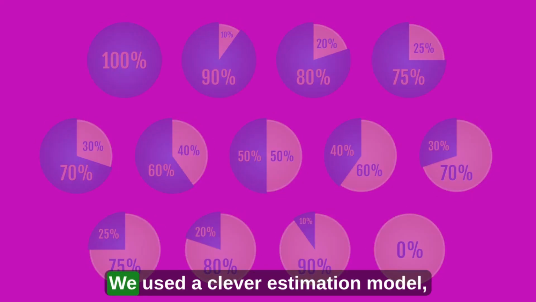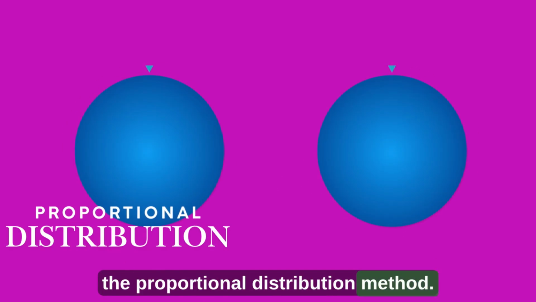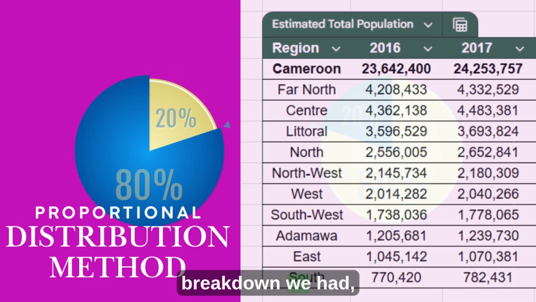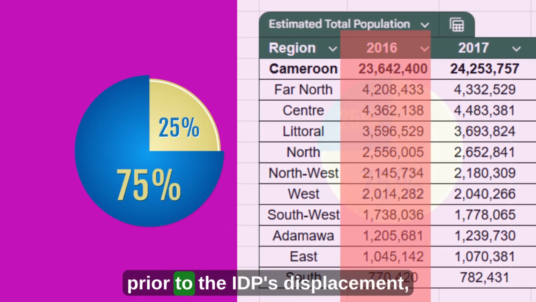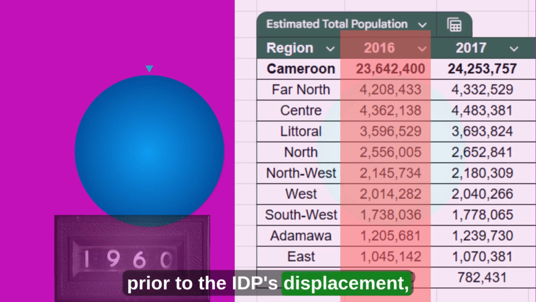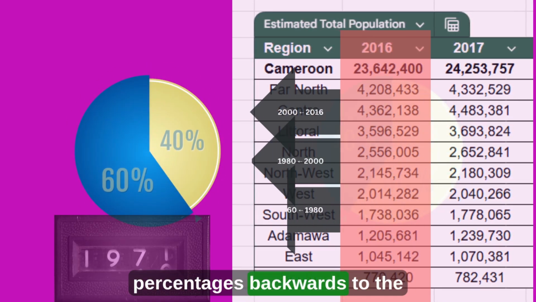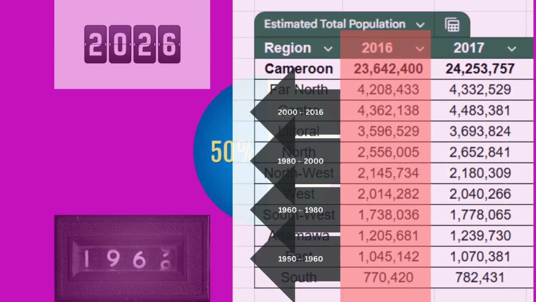Now the solution. We used a clever estimation model, the proportional distribution method. We took the earliest reliable regional breakdown we had, which was in 2016, prior to the IDPs' displacement, and applied those historical percentages backwards to the national population totals.